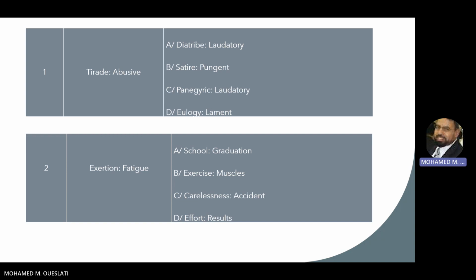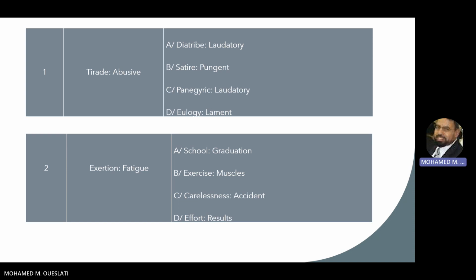The first case, we talk about tirade and abusive. Here, the analogy connection is that the second one describes the first one. So a tirade, which is a long speech which holds a kind of criticism, and abusive, it means offensive. So we say an abusive tirade, which means a speech that holds a lot of criticism towards a certain issue or a certain person.